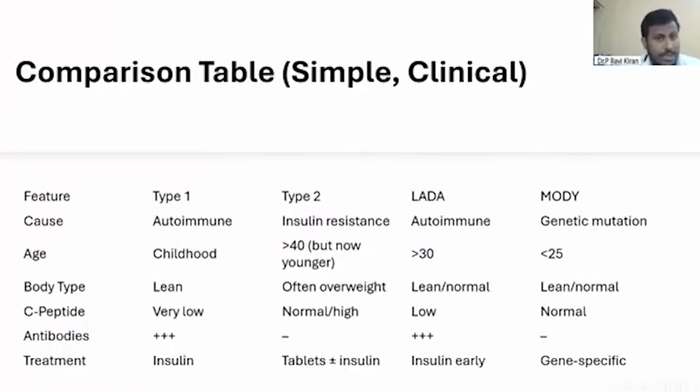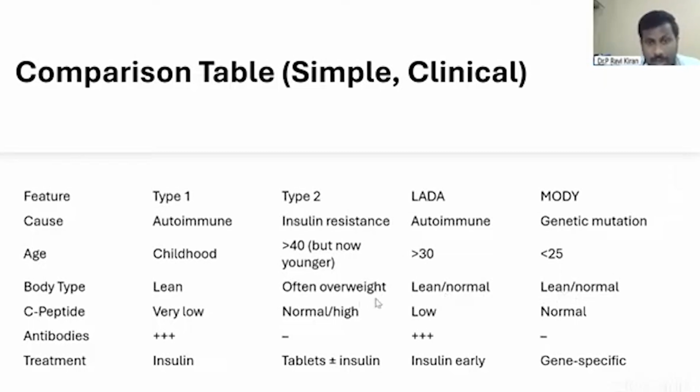Comparison table: type 1, type 2, LADA, and MODY. Type 1 and LADA are autoimmune conditions, whereas type 2 is insulin resistance. MODY is a genetic mutation which presents with diabetes. Age: type 1 diabetes occurs in young patients, whereas type 2 occurs generally in those more than 40 years, but now it's coming younger. LADA is more than 30 and MODY less than 25. Body type: see the differences. Type 1 patients are lean, LADA patients are lean or normal, and MODY patients are lean or normal.